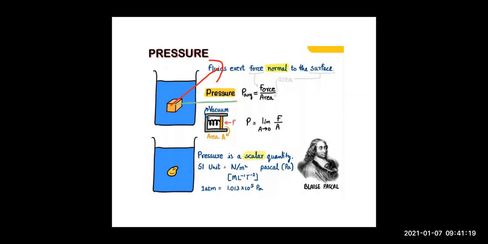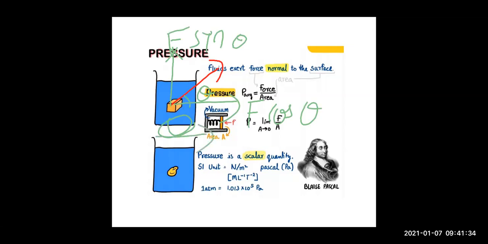First is your x component and the other is your y component. Suppose the angle over here is theta. So this is your f cos theta and this is your f sin theta. But children, the fluid is not moving. So the f cos theta will be equal to 0, because the object is also not moving horizontally.